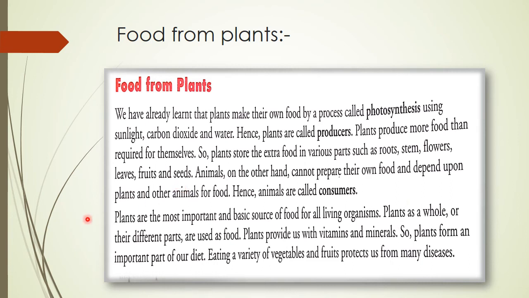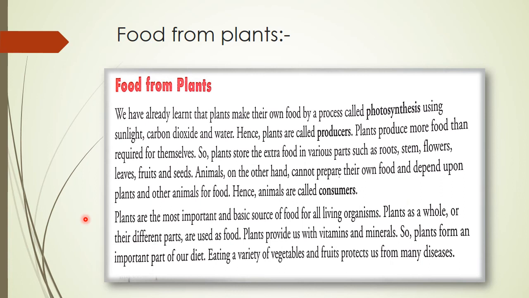So now, do you know, children, what photosynthesis is? Yes, photosynthesis is a process where plants make their own food using sunlight, carbon dioxide and water. Therefore, plants are called producers. Got it, children? Yes. So here we come to know that plants produce more food than required for themselves.